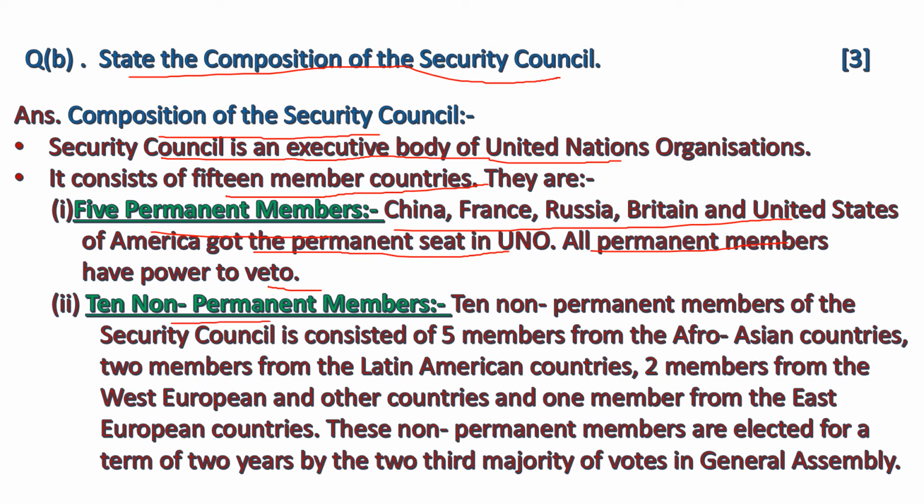10 non-permanent members. The 10 non-permanent members of the Security Council consist of 5 members from the Afro-Asian countries, 2 members from the Latin American countries, 2 members from West European and other countries, and 1 member from the East European countries. These non-permanent members are elected for a term of 2 years by a 2/3 majority of votes in the General Assembly.